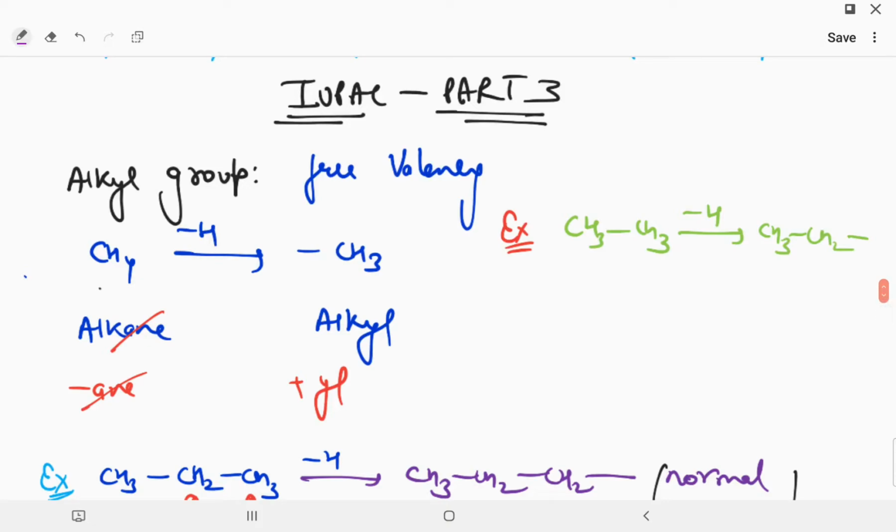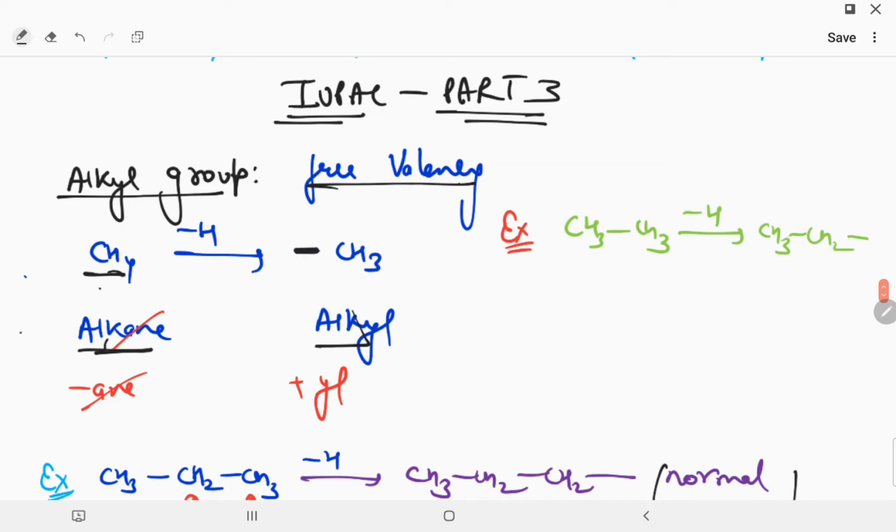Beta, IUPAC Part 3, okay, in which we are studying about the alkyl group and valencies. Now, the alkyl group has a free valency. Alkyl group is called a free valency in the hydrocarbon compound. If you see this, CH4 is called an alkane, and this is called an alkyl. Why is this called an alkyl? Because this group has one free valency.